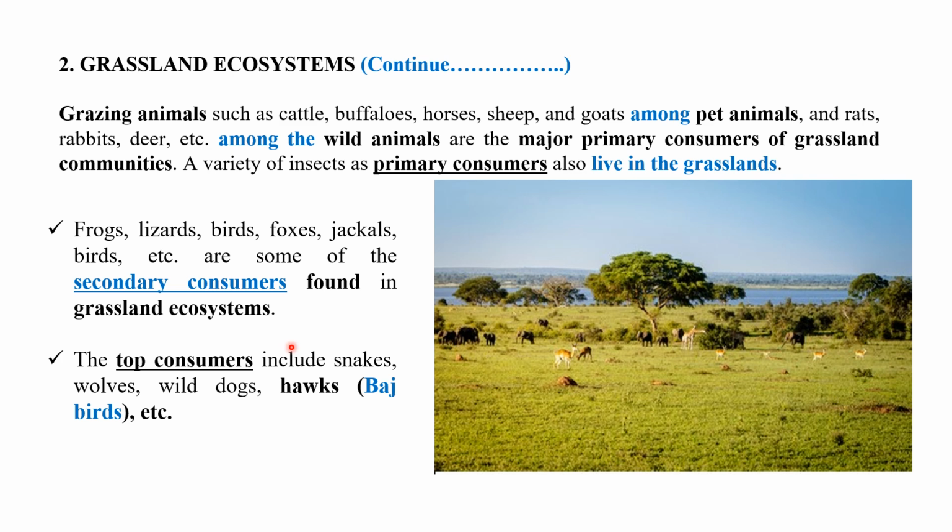Under the grassland ecosystem, grazing animals such as cattle, buffaloes, horses, sheep, and goats among pet animals, and rats, rabbits, and deer among the wild animals are the major primary consumers of grassland communities. Among a variety of insects, primary consumers also live in the grassland. Frogs, lizards, birds, foxes, jackals, etc. are some of the secondary consumers found in the grassland ecosystem. The top consumers include snakes, wolves, wild dogs, and hawks, which is also called baz in Hindi.